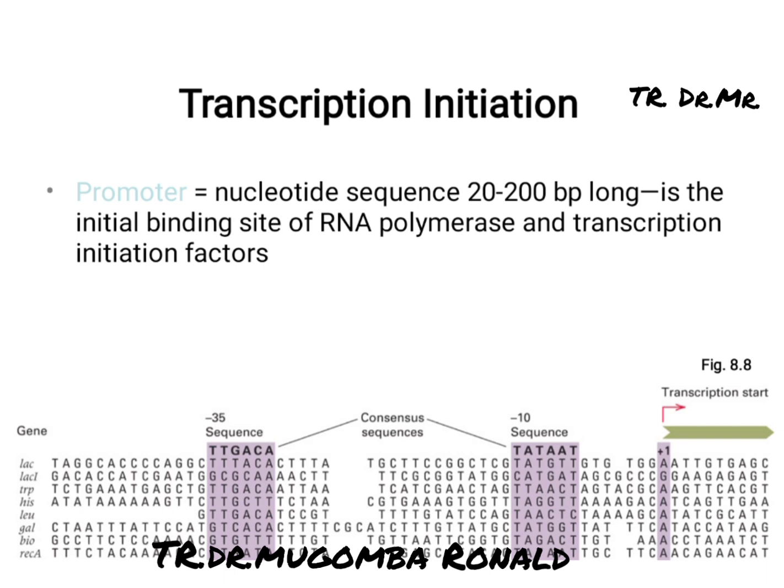So as we are synthesizing our RNA strand in a 5' to 3' direction, the DNA strand which has a polarity of 3' to 5'